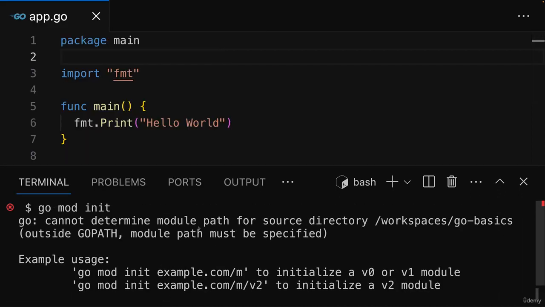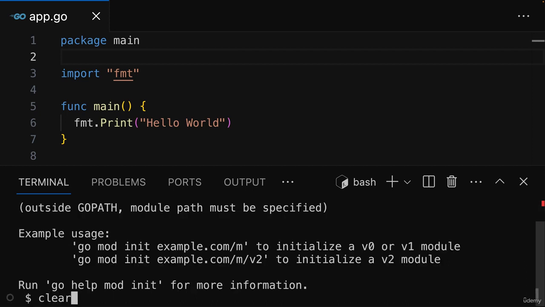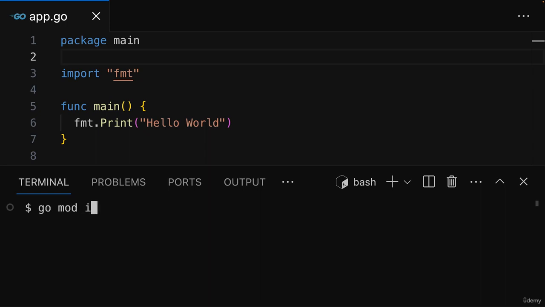However, as you see here, I'm getting another error that it cannot determine the module path. And again, thankfully, it shows an example usage down there. Because you must give your module a name or a path at where it can be found. This can, for example, be a GitHub URL where you plan to host your module later, if you plan to expose it as a third-party library to the world. You can simply use some dummy path right now though, like example.com/first-app. That would be a valid module name.